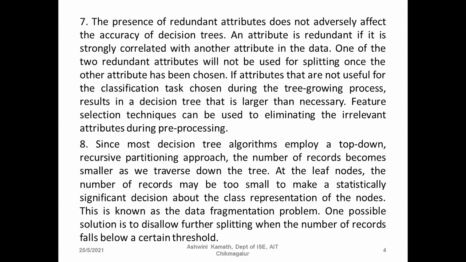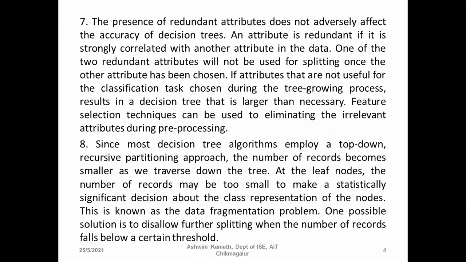At the leaf nodes, the number of records may be too small to make a statistically significant decision about the class representation of the nodes. So at the end, when we have a very small number of records, it is difficult to decide which classification to give for the nodes. This is known as the data fragmentation problem.